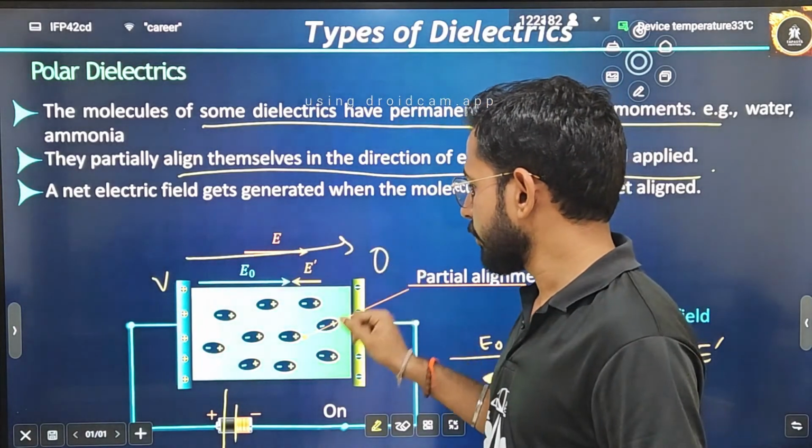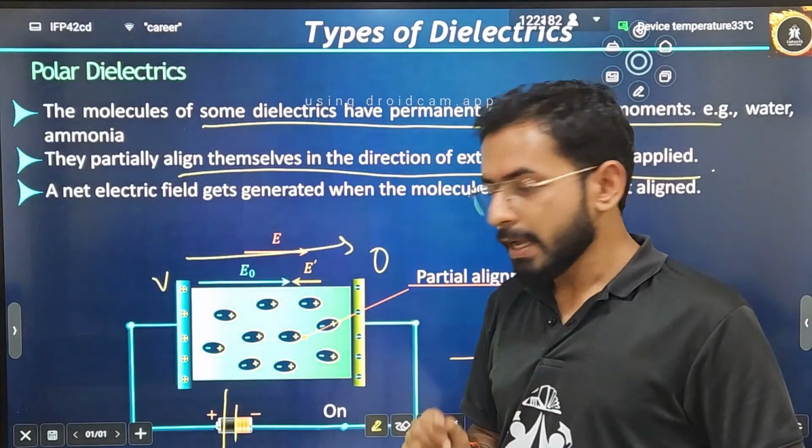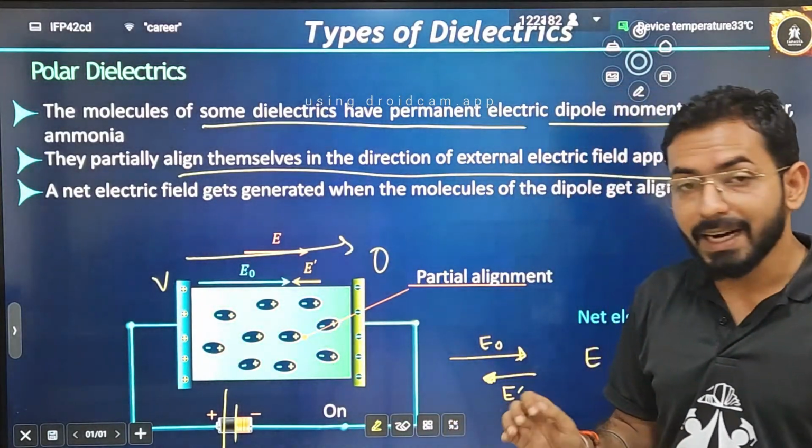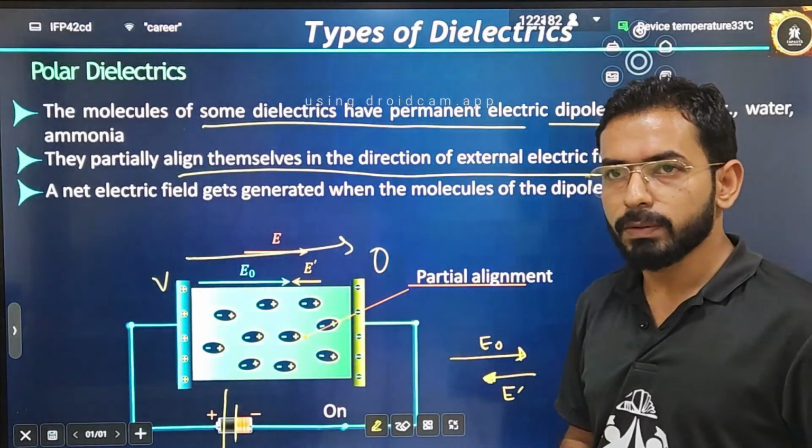Now if this is the direction of the electric field, all the dipoles will align themselves in the same direction as the electric field. Now if someone asks me what the net electric field is, how will you tell students? The net electric field is shown.